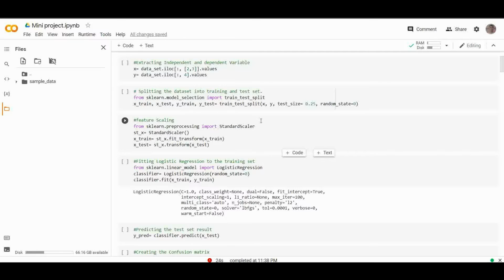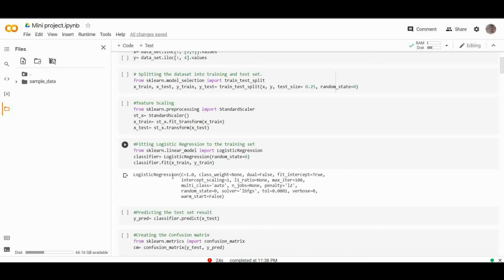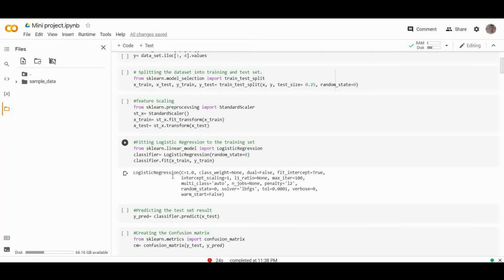After feature scaling, we will fit the regression model, fitting logistic regression to the training set. We have well prepared our dataset, and now we will train the model using the training set. For fitting the model to the training set, we will import the LogisticRegression class of the sklearn library. After importing the class, we will create a classifier object and use it to fit the model to logistic regression. So this is the code for that.